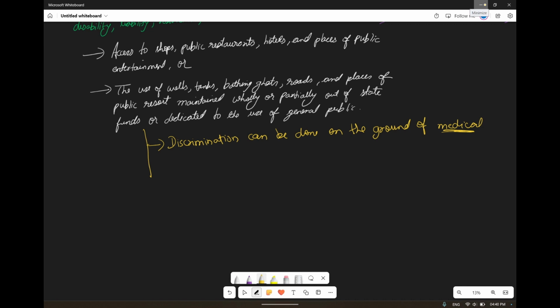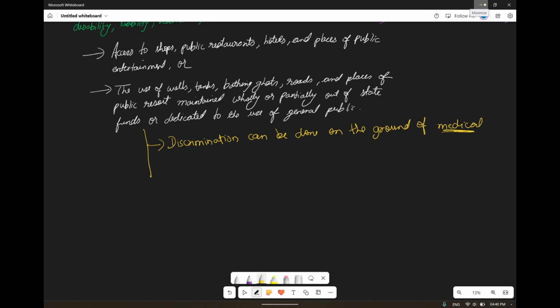Let us suppose a flood is happening, or a river is fast flowing, and we see that a very lean, thin person, or let us suppose a lady, is going to drink water in that scenario. We will not allow her to go and stand near the water, because the current of the water is very high, and it is dangerous.